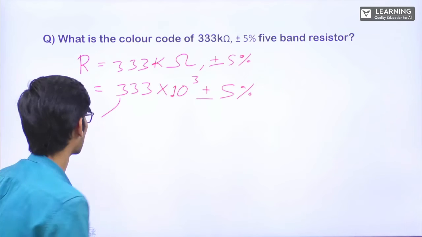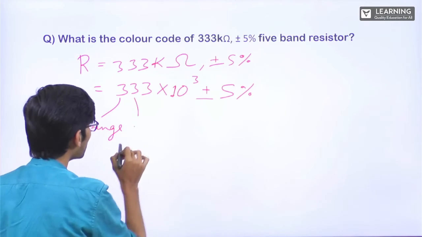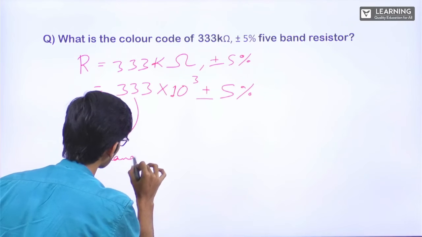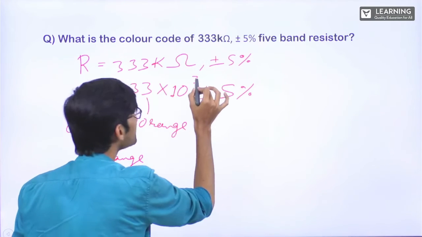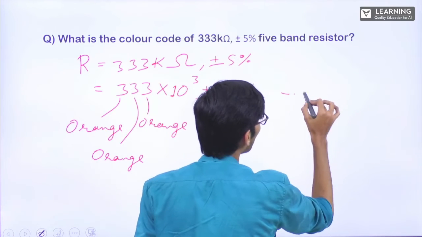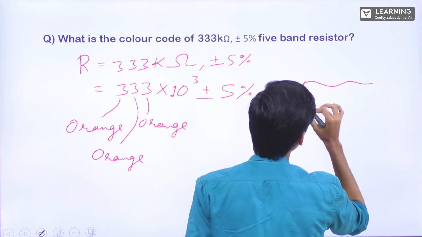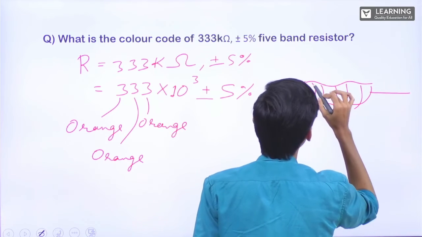BBROY, orange. This is orange. This is also 3, that is also orange. This is also 3, this is also orange. This is also 3. 10 power C, right? 1, 2, 3, 4, 5.